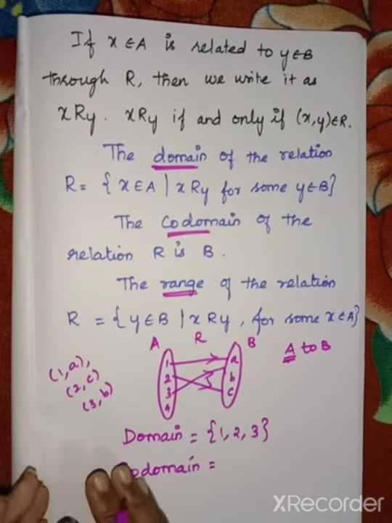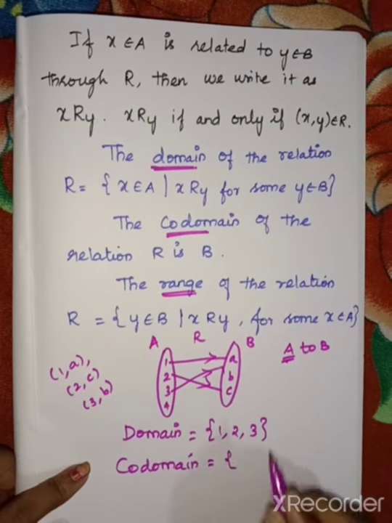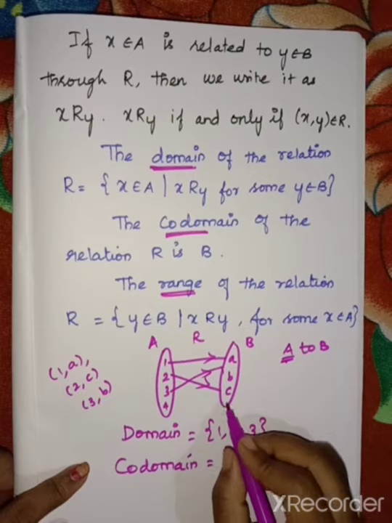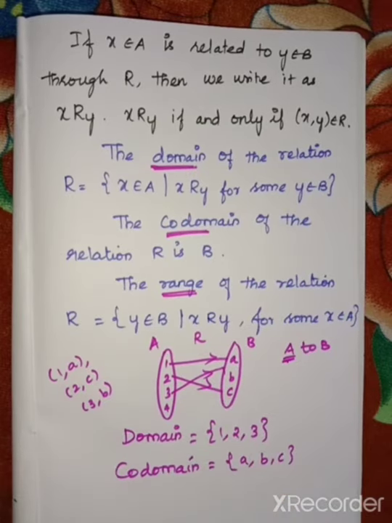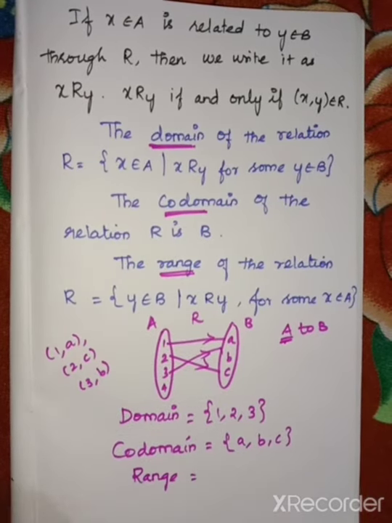Codomain is which one is related with whom? That is the B set. So here we have the B set elements A, B, C. Suppose here we have a D without any relation, meaning you didn't write it in the set. Then now we want to write the range, which are all related with the set A to B.